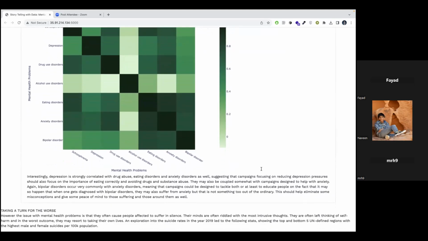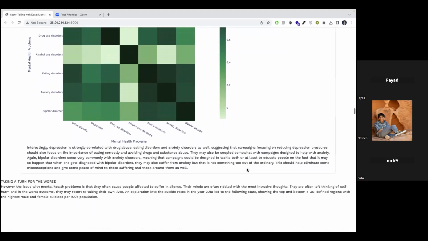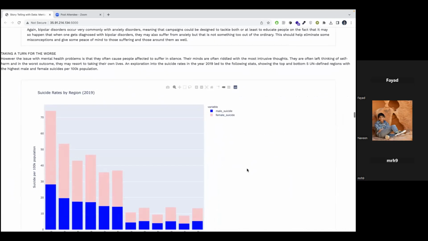Similar correlations can be found on this correlation heat map for other groups of problems too, which we leave the consultant or the viewer to find on their own. However, sometimes things take a turn for the worse, and the silent sufferer often resorts to taking their own lives.